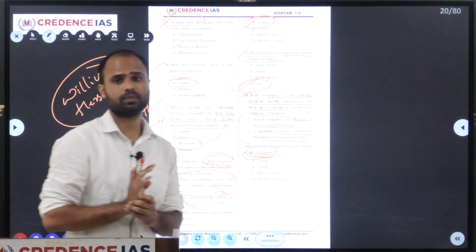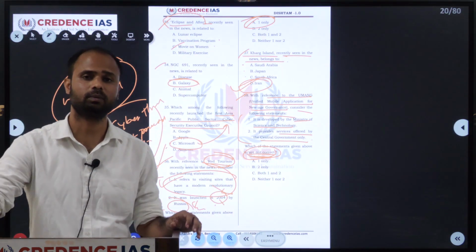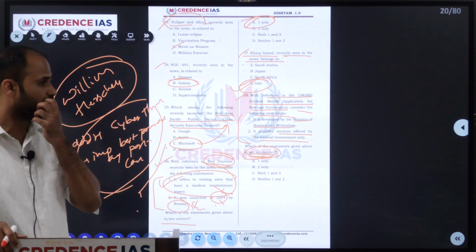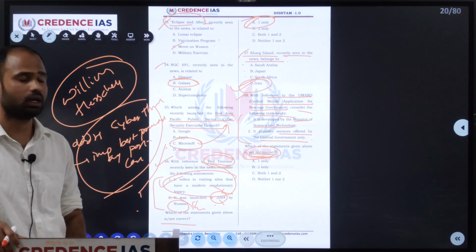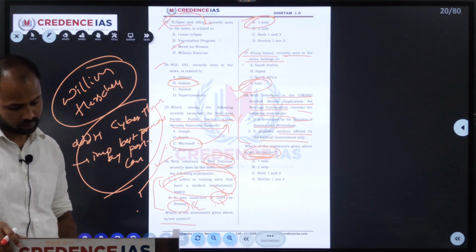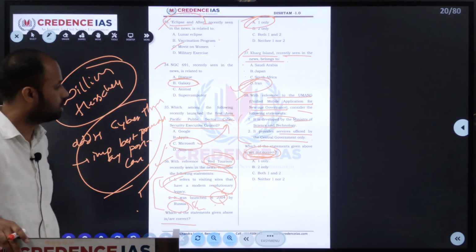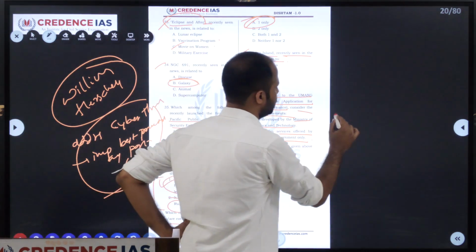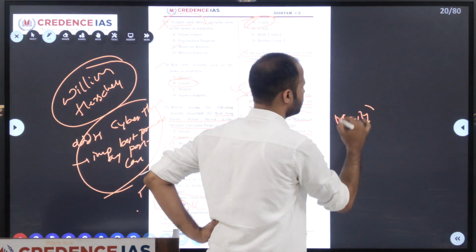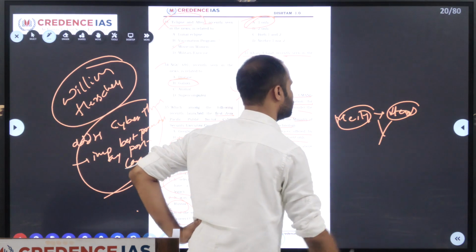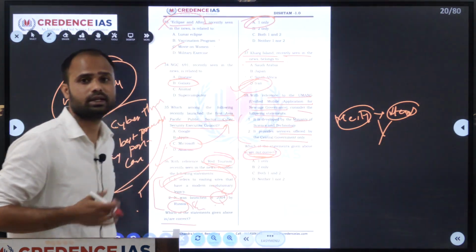The UMANG app is developed by the Ministry of Electronics and Information Technology, along with the National E-Governance Division, for promoting mobile governance in India.